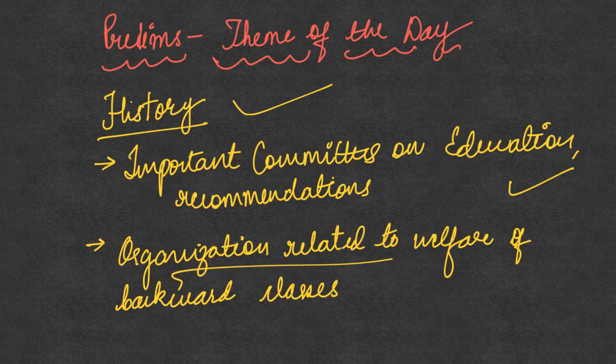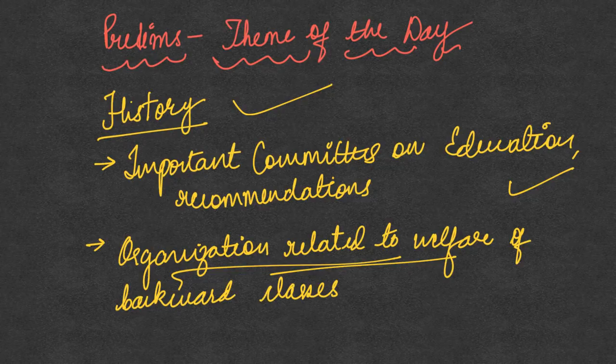And the second thing is you'll also have to write about the organizations that were created for the welfare of the deprived sections of the society during the colonial rule. Some of them were created by B.R. Ambedkar, by Gandhiji and many others. Which organization was created by whom, this clarity is very important. So make a list of these organizations and who created them. Similarly, make a list of the committees on education chronologically and also what their recommendations were.